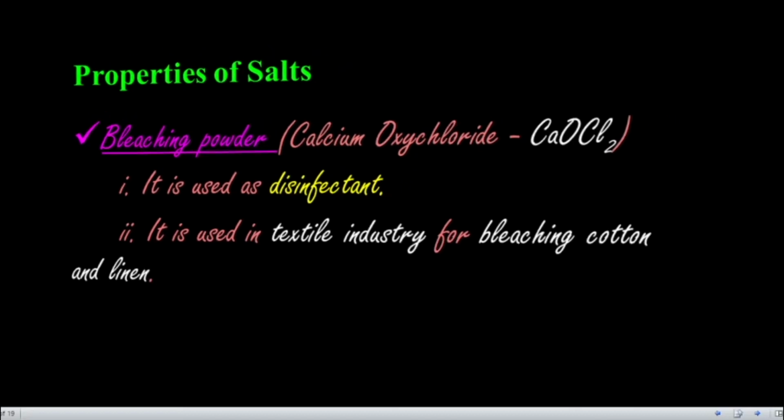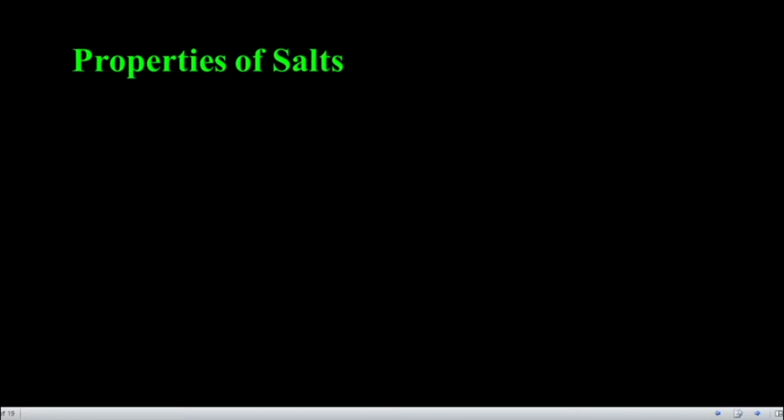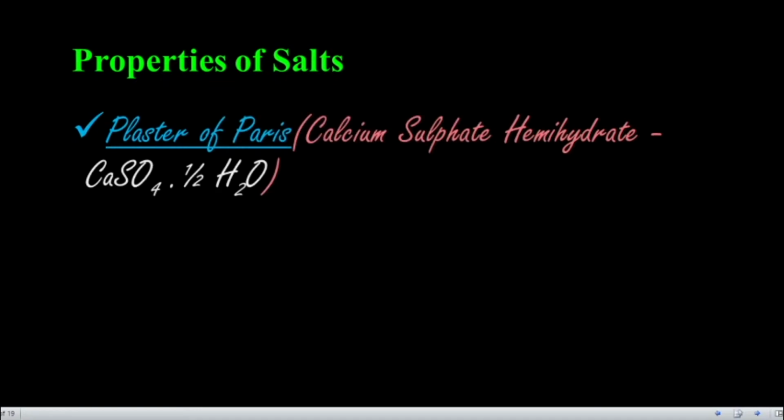And the last one is plaster of Paris. Plaster of Paris is nothing but calcium sulfate hemihydrate. It has a half water molecule only. How can we pronounce it? Half H2O means it is a hemihydrate.